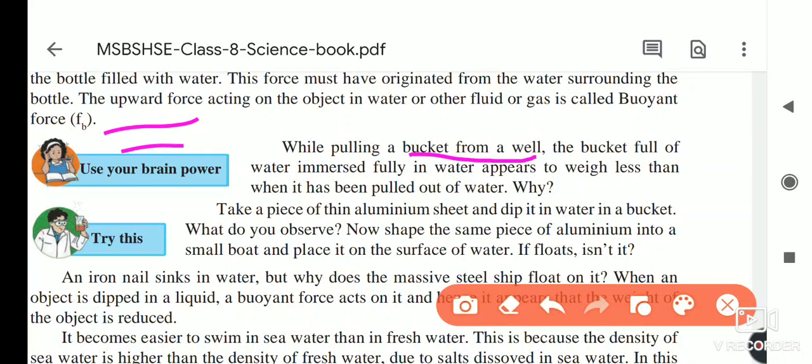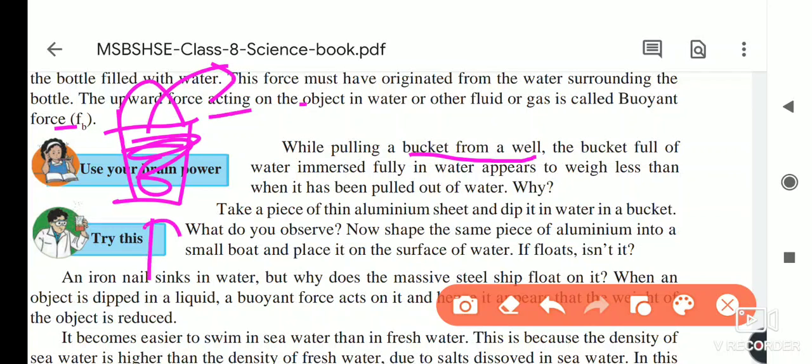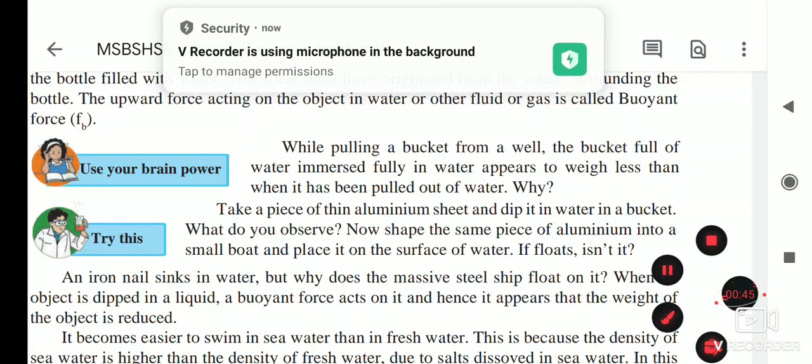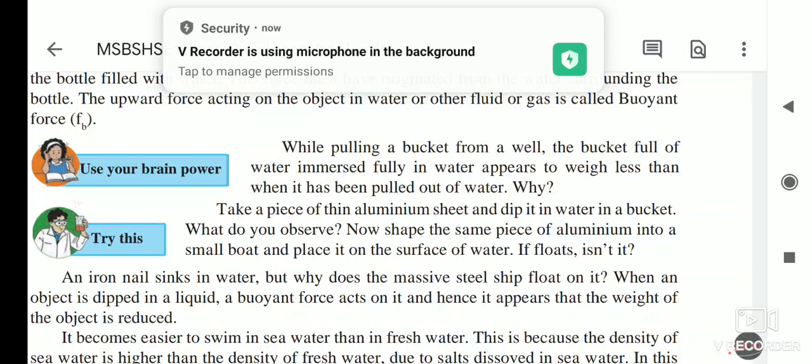Suppose this is the water, and in that water a bucket is there and it is full of water. We can easily pull it above. And why is that? Because whenever this bucket is in the water, the buoyant force is there. It is pulling it upward, and we are also pulling the bucket upward. So both forces together make the force more, and that's why we can easily pull the bucket from the water whenever it is in the water.